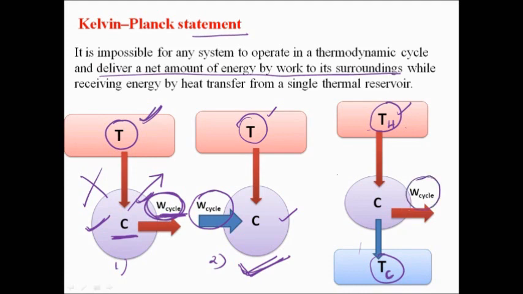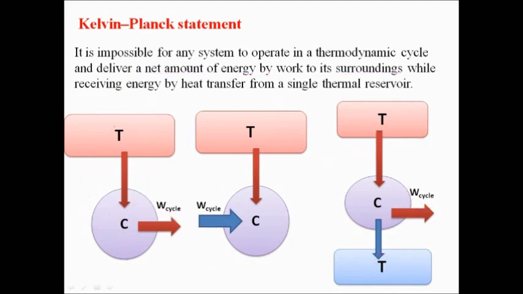Okay, so this is also possible from the Kelvin-Planck statement, because in this case, instead of a single thermal reservoir, there are two thermal reservoirs. So only the first case is not possible. All other two cases are possible from the Kelvin-Planck statement.